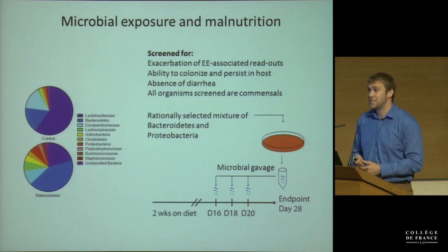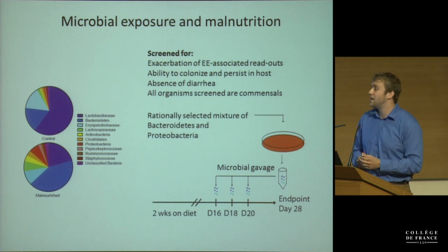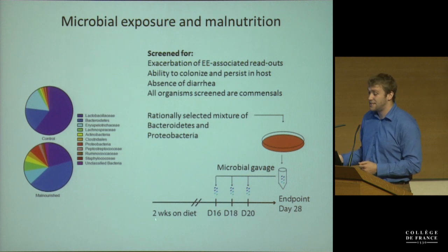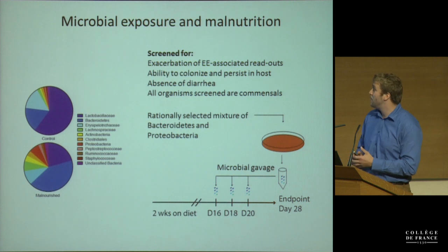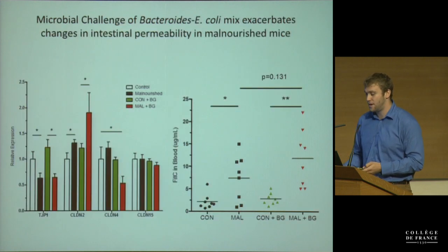So we took a rationally selected mixture of Bacteroidetes and Proteobacteria. These are the species that we saw were upregulated in the small intestine. And we had young black 6 mice, 2 weeks on the malnourished diet, and then we challenged them 3 times with this microbial gavage. And then a week later, we sacked them and looked at the readouts of enteropathy.